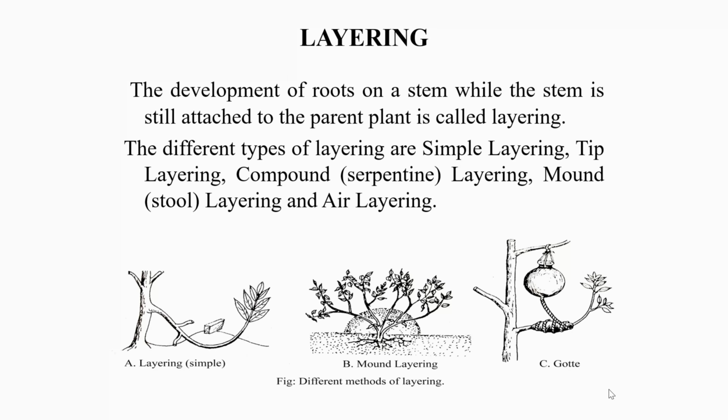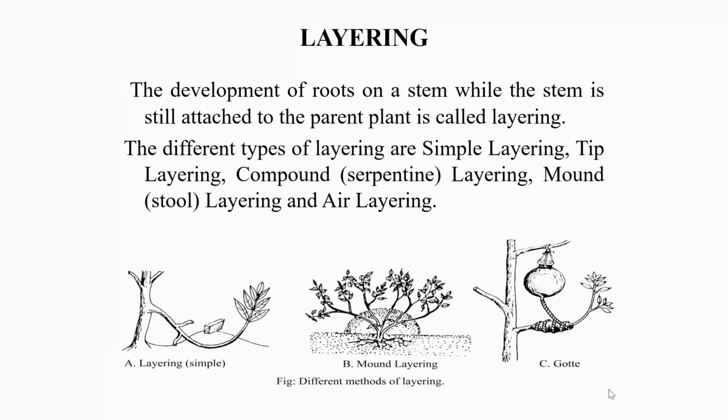Stems that are still attached to their parent plant may form roots where they come in contact with a rooting medium. This method of vegetative propagation is generally successful because water stress is minimized and carbohydrate and mineral nutrient levels are high. The development of roots on a stem while the stem is still attached to the parent plant is called layering. A layer is the rooted stem following detachment or removal from the parent plant.